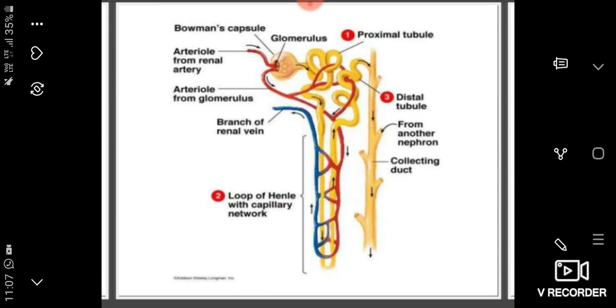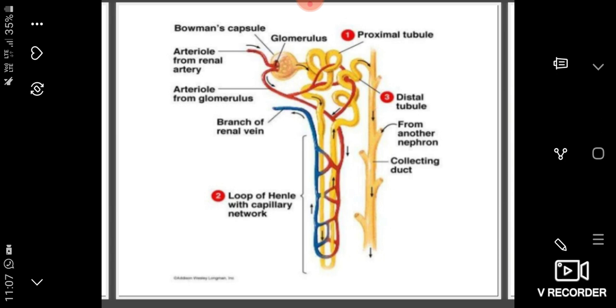Here, observe the figure, the structure of a nephron. See the labelled diagram. Here are the Bowman's capsule, glomerular filtration, proximal tubule, distal tubule from another nephron and collecting duct, loop of Henle with capillary network, branches of renal vein, arteriole from glomerulus, arteriole from renal artery. So these are all the parts present in the nephron. So what is the importance of the nephron? Let us see about that.